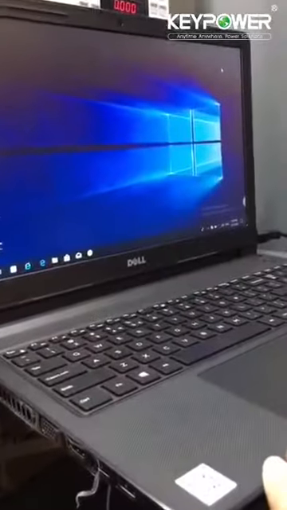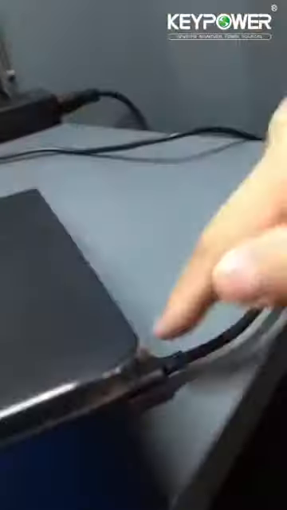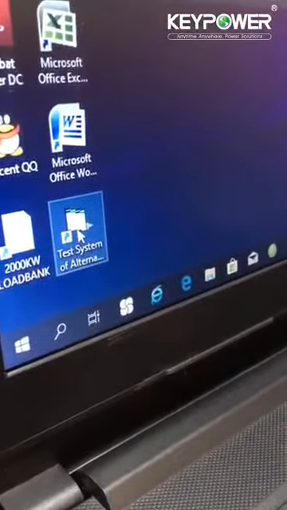Now let's try to use the tester. Connect the USB port to the computer USB and then turn on the computer. The software is test system.